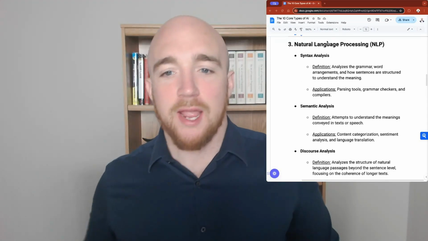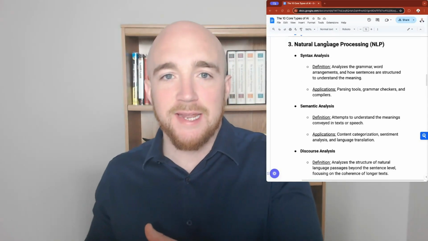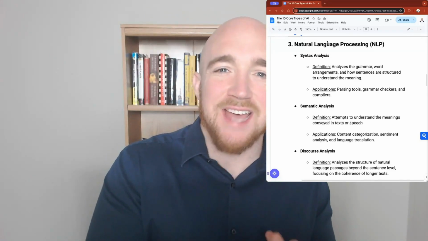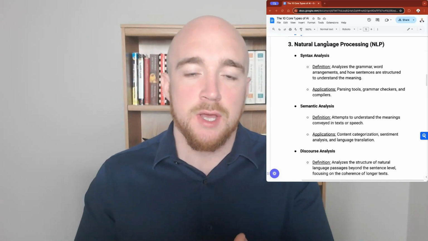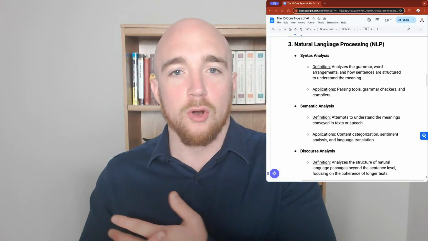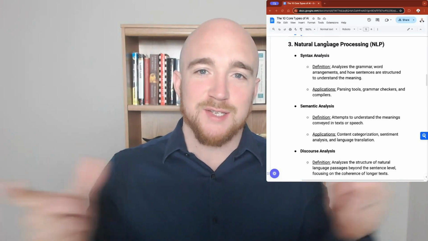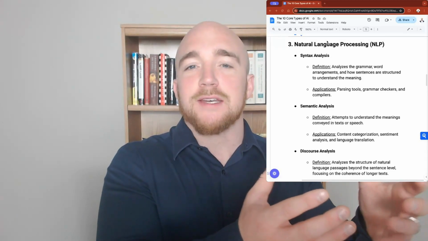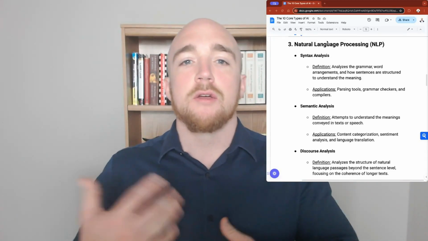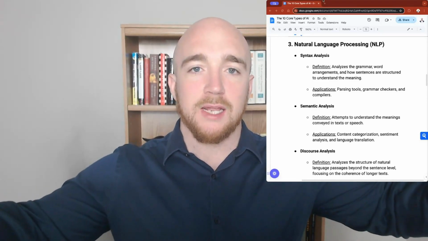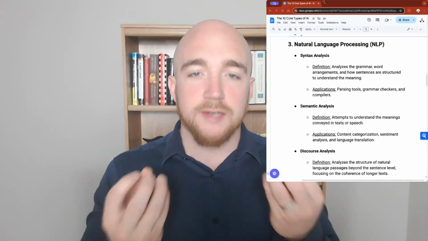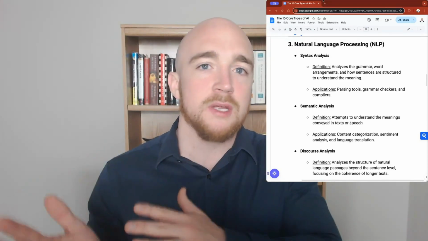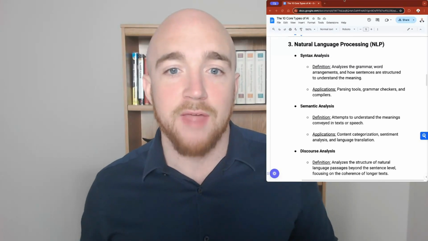Next, we have natural language processing, which helps computers understand, interpret, and manipulate human language. So it comes into play with things like syntax analysis or sentiment analysis. If you've seen Grammarly or StockTwits, which takes in the comments that people leave on a specific stock ticker and determines if people are positive or negative about that stock. Those are examples of taking language or text inputs, trying to understand that, and then rendering a decision, whether it's positive or negative, or what it means, or what the content or the intention of that message is.